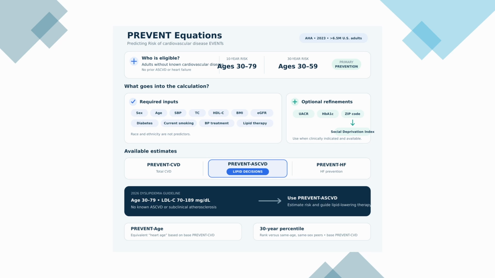The PREVENT age translates an individual's predicted cardiovascular risk into an equivalent heart age. When PREVENT age exceeds chronological age, this suggests a higher than expected predicted cardiovascular risk relative to peers of the same age. The 30-year percentile compares an individual's predicted long-term cardiovascular disease risk with people of the same age and sex in a nationally representative US population. For example, being at the 75th percentile means the predicted risk is higher than approximately 75 out of every 100 persons of the same age. It does not mean that the person has a 75% increased risk of developing cardiovascular disease.